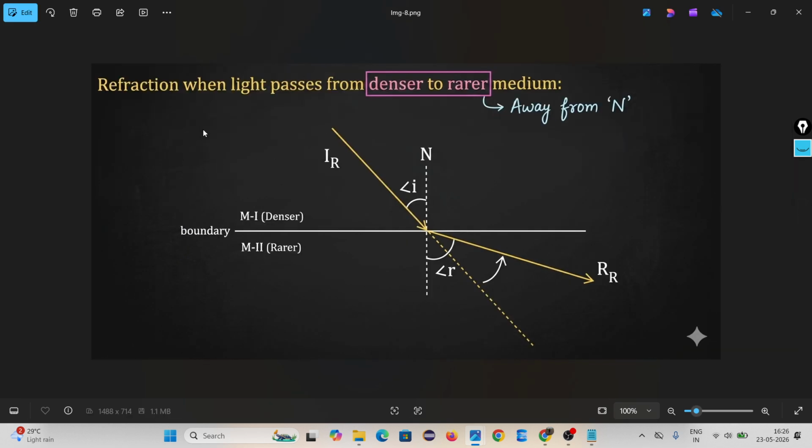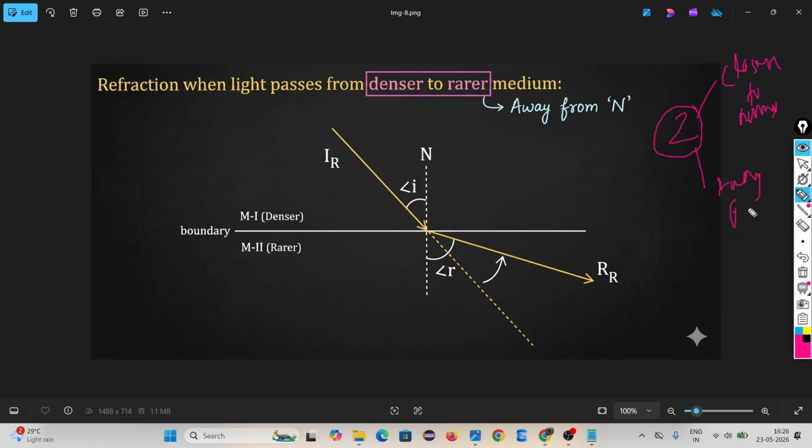Then come to refraction, when light passes from denser to rarer medium. Look, two conditions. A few seconds ago I was telling you two conditions. One, when the refracted ray goes away from the normal, meaning it goes far from the normal. Two, when it comes closer to the normal. Tell me when each will happen. Yes, it changes direction. Direction changing is of two types. One is closer to the normal. Another one is away from the normal.